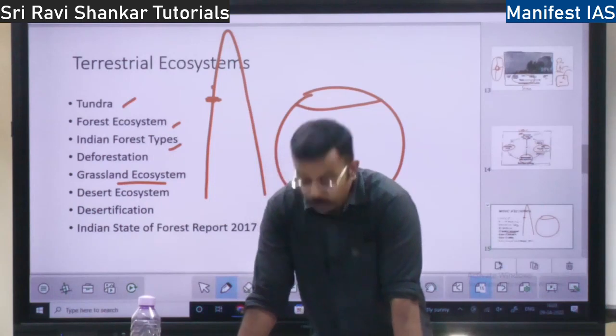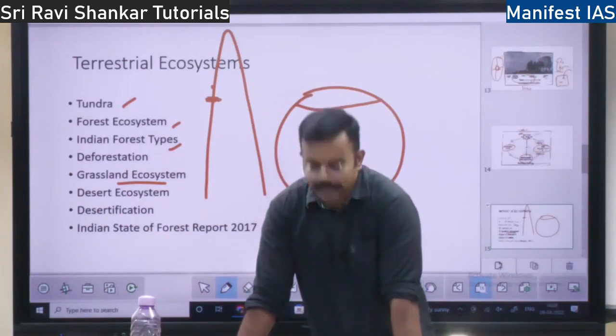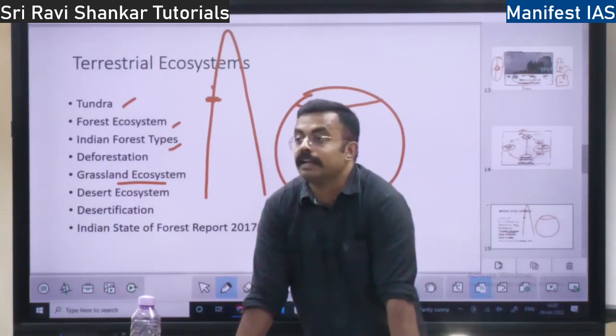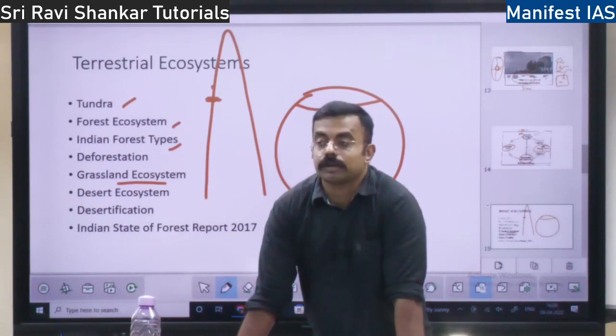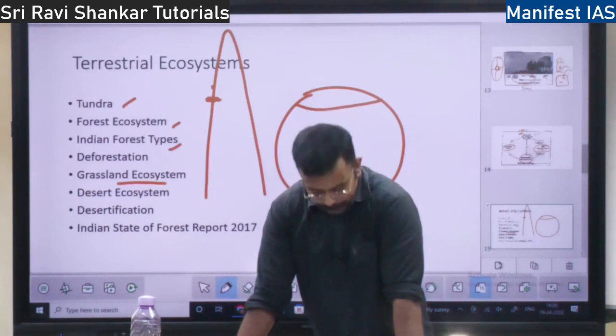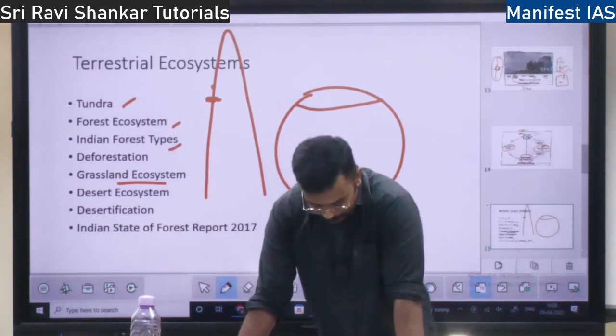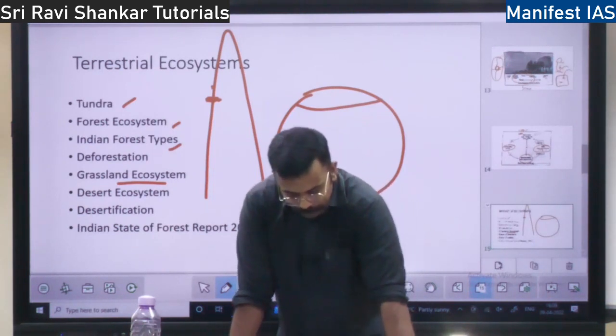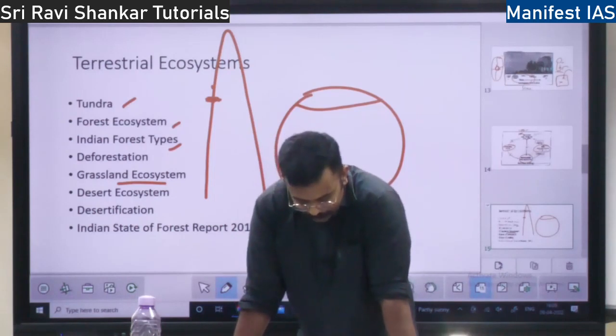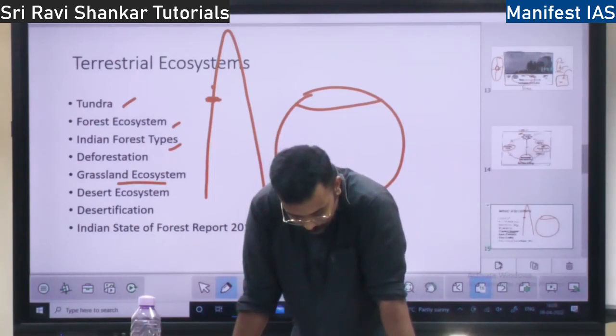So grassland. Where do we find the grassland? What is the ideal condition? The rainfall should be between 25 centimeter and 75 centimeter. What is the rainfall for evergreen forest? 200. Whereas for grassland, 25 to 75 centimeter. Right? In India you will find it in the Himalayan region. So steppe and savanna. So what is savanna?